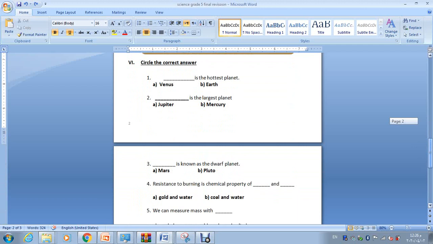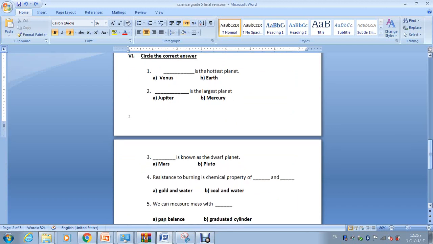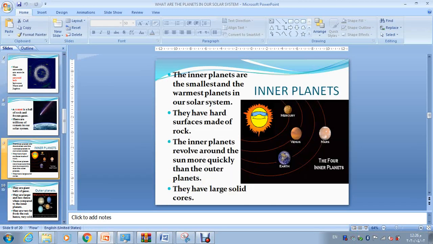Now let's go for the sixth question. Circle the correct answer. What is the hottest planet? Is it Earth or Venus? Of course, the one which is very near to the sun, as you can see here, is Venus.